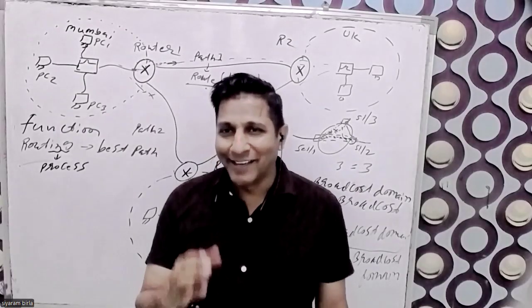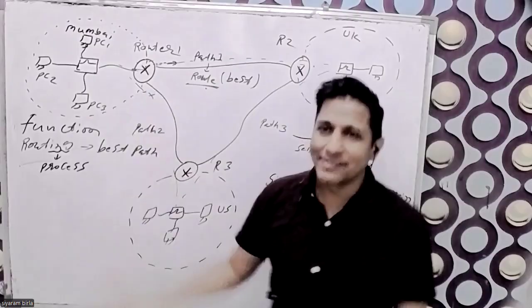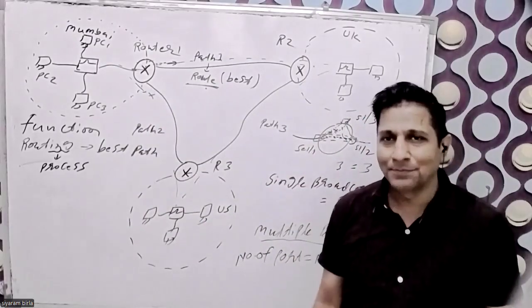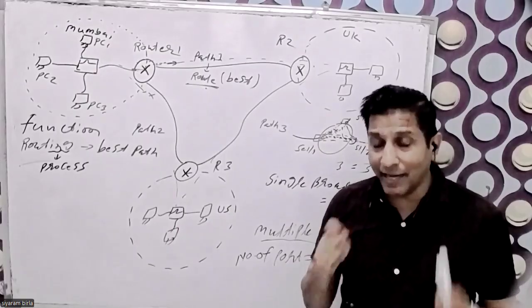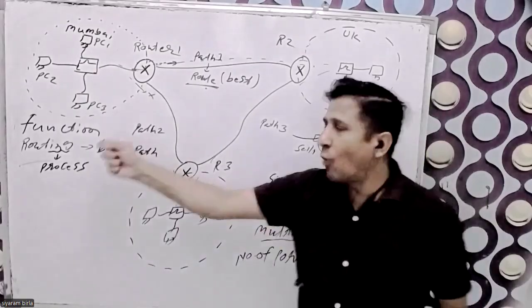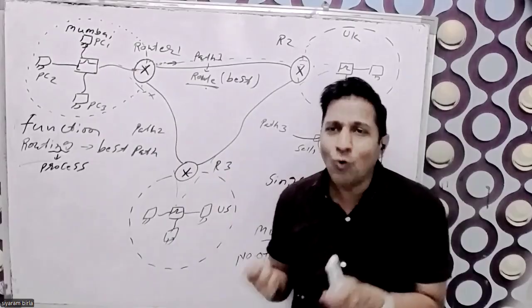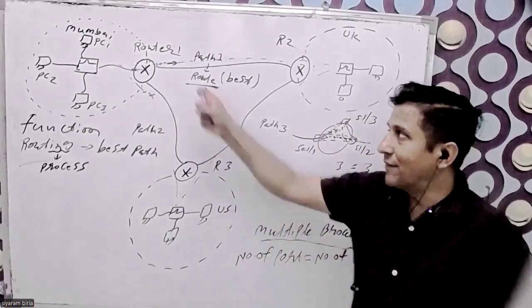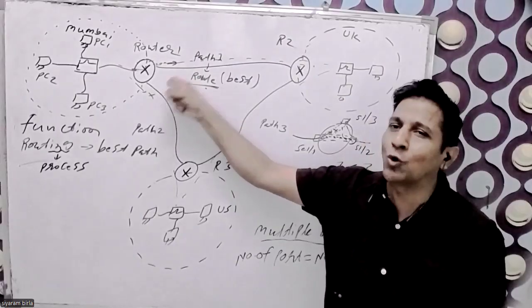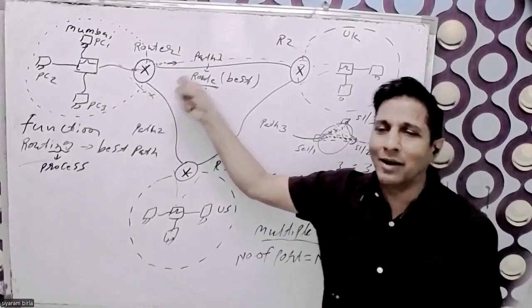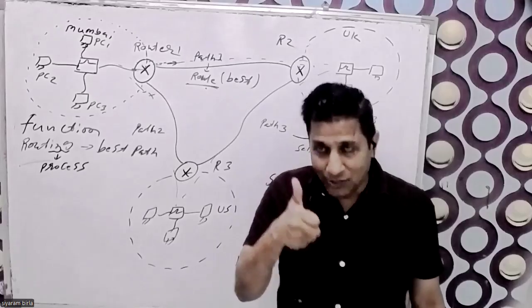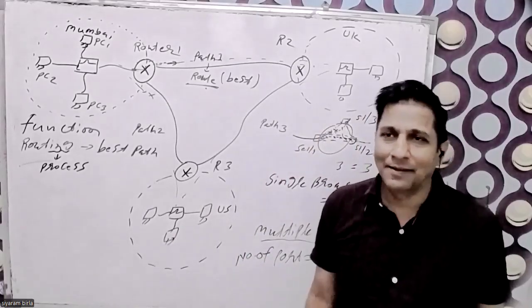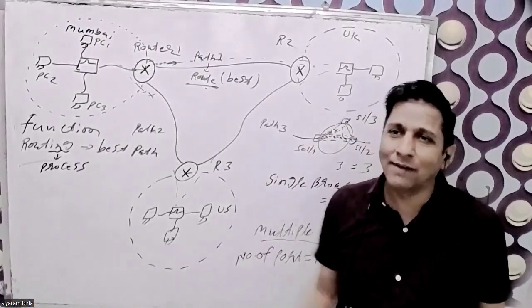So what is the router? The router is an electronic device. The second thing is that its functionality is the routing. The third point is that it has multiple collision domains and multiple broadcast domains. It means there is no collision and no broadcasting. So that is a good device.